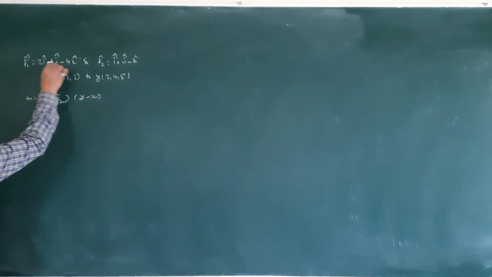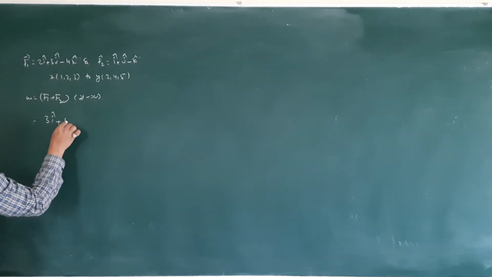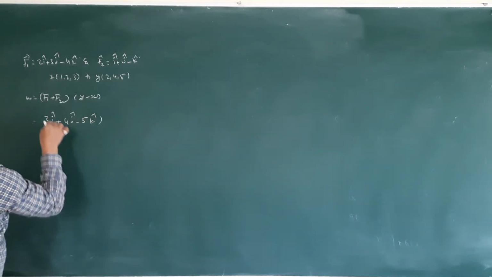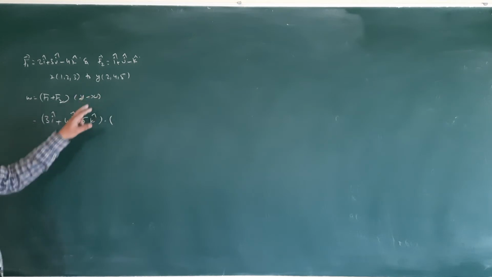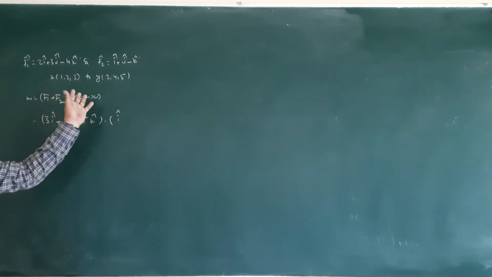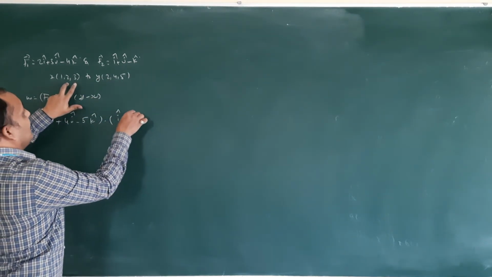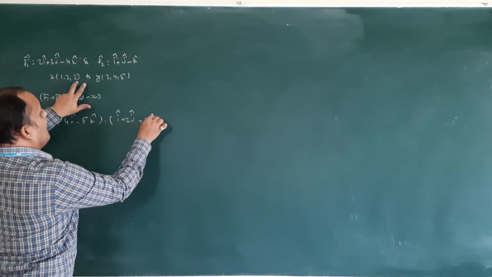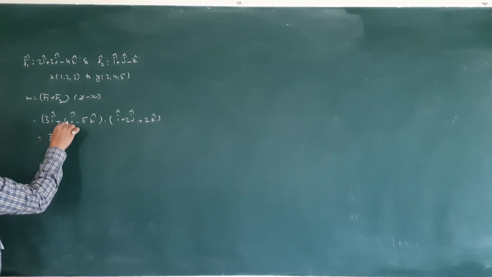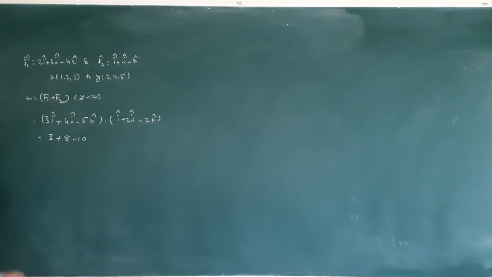F1 plus F2 means 2 plus 1, 3i cap, 3 plus 1, 4j cap, minus 4 minus 1, minus 5k cap, dot the displacement. So y minus x: 2 minus 1 is 1, and in terms of i cap, j cap, k cap, 4 minus 2 is 2 j cap, plus 2 k cap. Multiply: 3 into 1 is 3, 4 into 2 is 8, minus 5 into 2 is minus 10. Then how much?